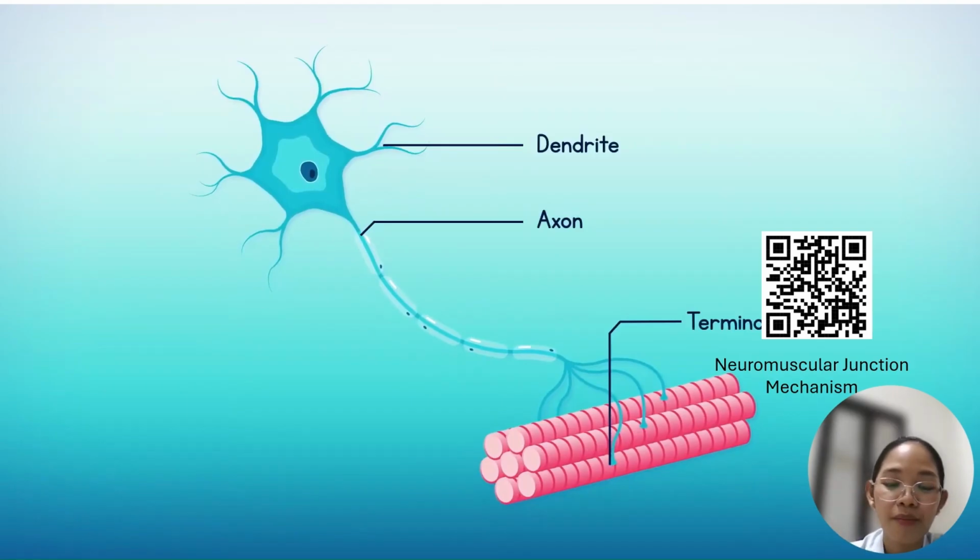Here, we have only one, because we are talking about your somatic. Your somatic is voluntary, and we are talking about the skeletal muscle. In your skeletal muscle, acetylcholine is the main neurotransmitter, and the receptor is your nicotinic neuromuscular receptor.